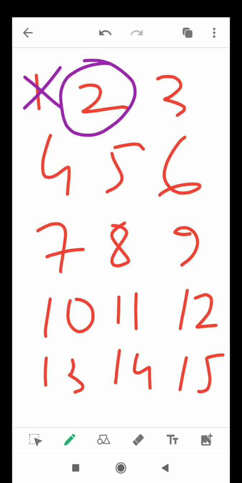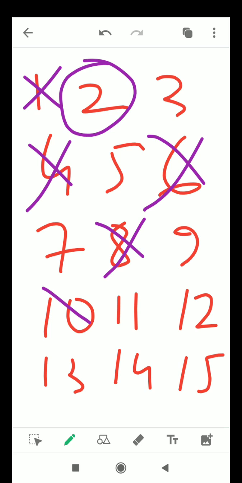So 4 is a multiple of 2, cut the number. 6 is a multiple of 2, cut the number. 8, cut the number. 10, cut it. 12, cut it. 14, cut it. These are the multiples of 2, so these numbers happen to be composite numbers. By that virtue, we cut all these numbers.